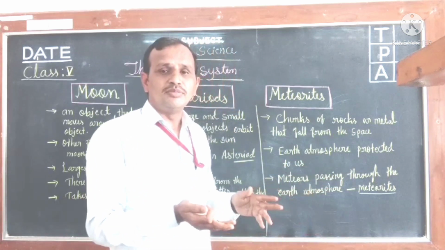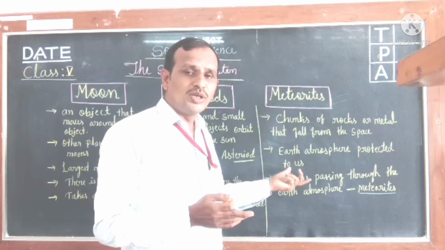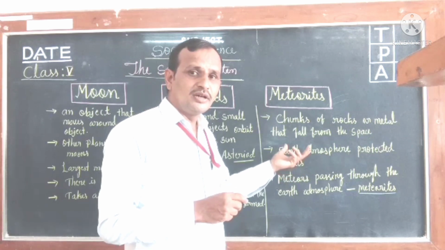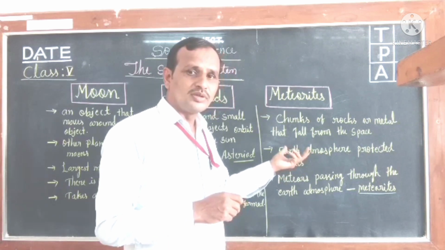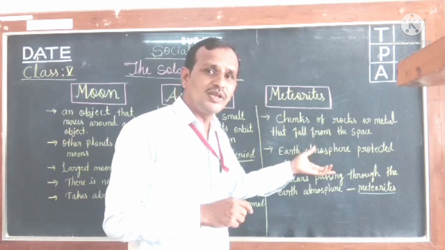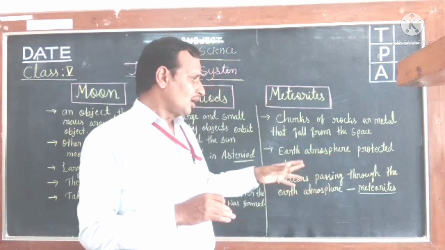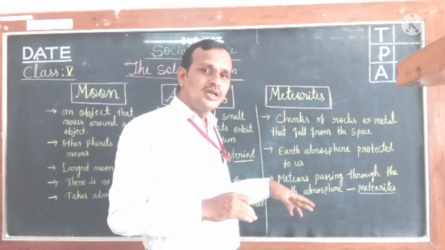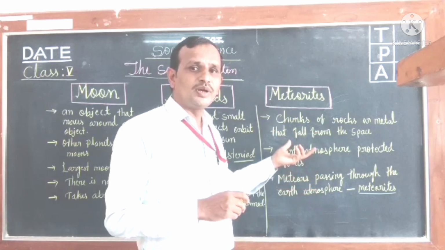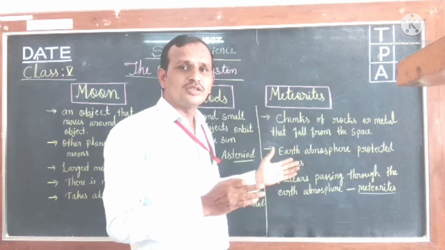That means if the heavenly bodies are passing in space, then we call them meteors. If they fall on the earth's surface, then we call them meteorites. Remember this, children. There are many meteorites found on the earth's surface.